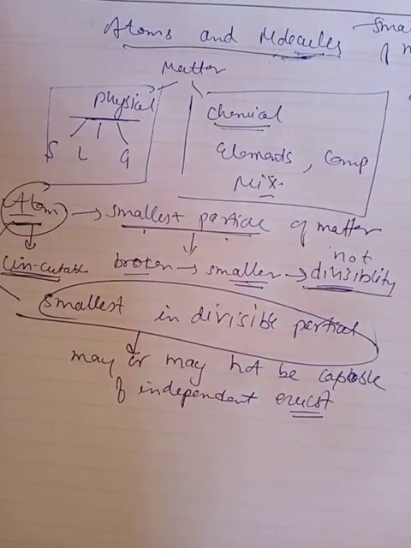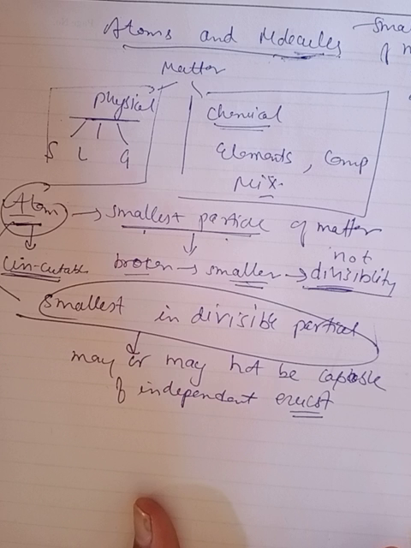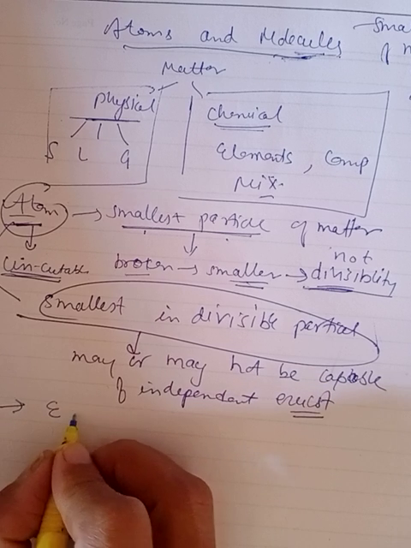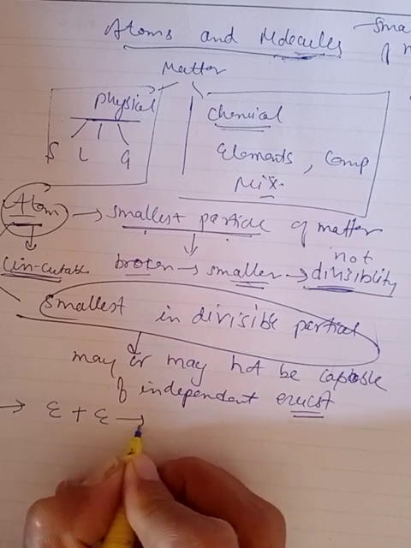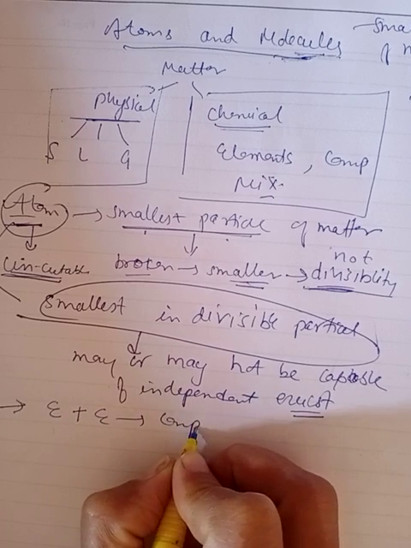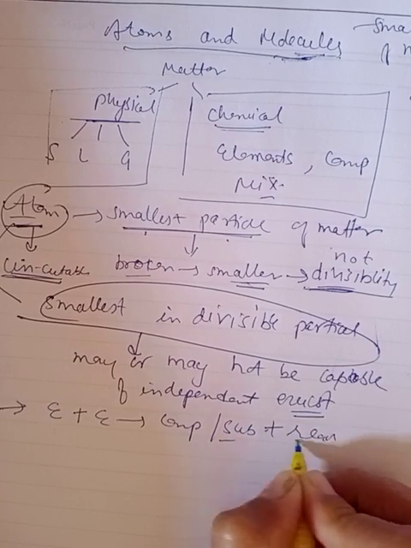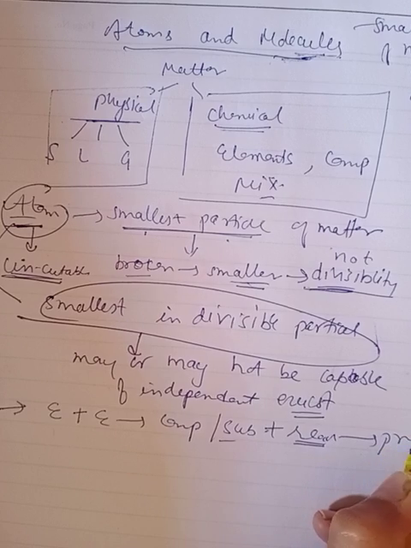On this basis, various experimental studies were carried out to understand the laws according to which elements combine to form compounds, or substances react together to form products.